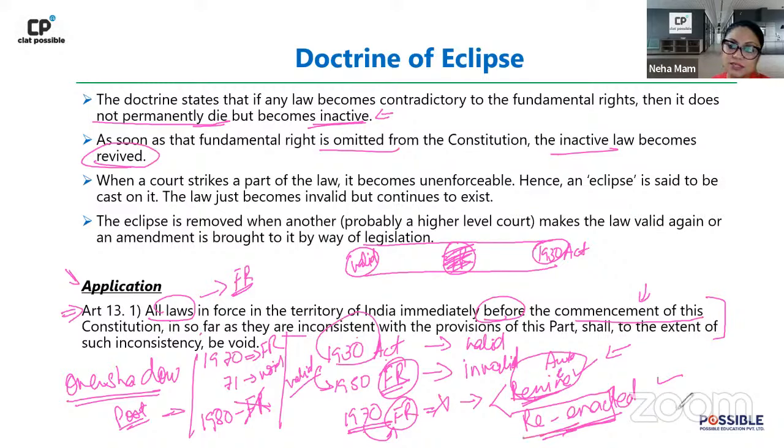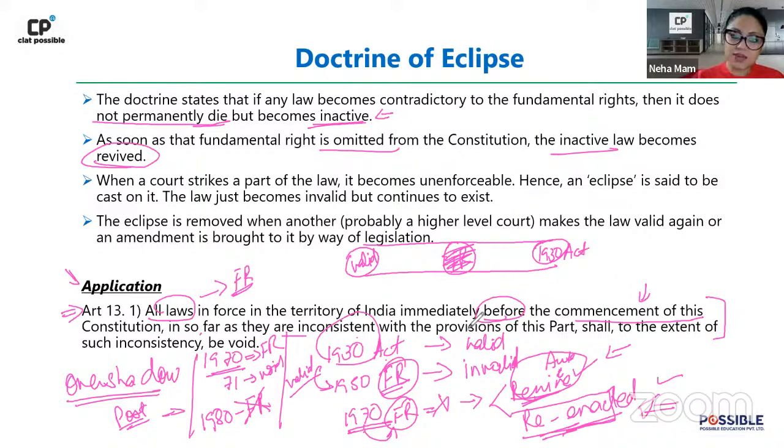This is going to be reenactment. No, Ayush, it will not be automatically revived. Why? Because here, in 1970, when the act was passed, at that point in time itself, the act is not valid. Because your Article 13 clause 2, what does it say? It says that the government, the state cannot make any law which is going against the constitution.